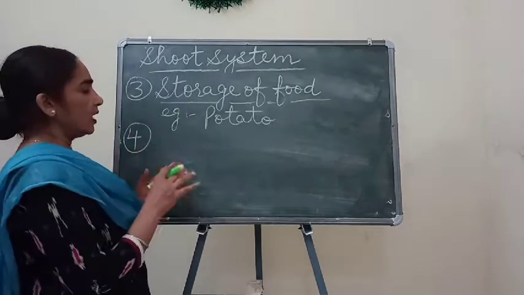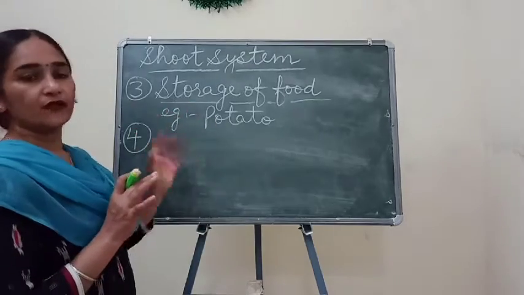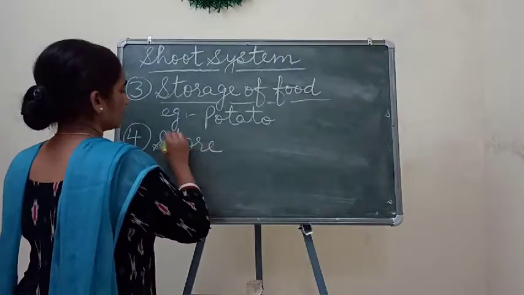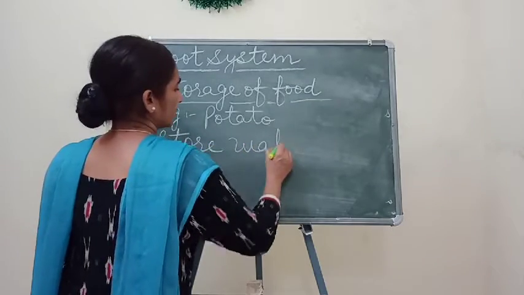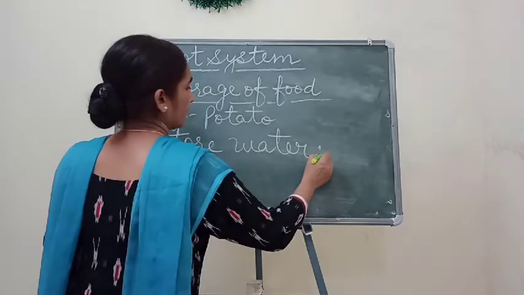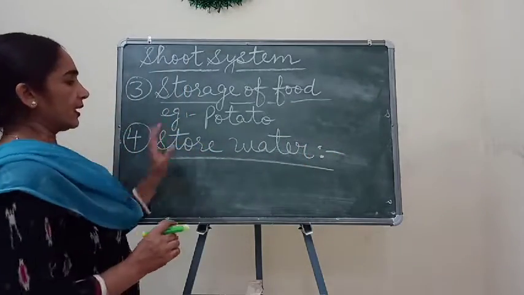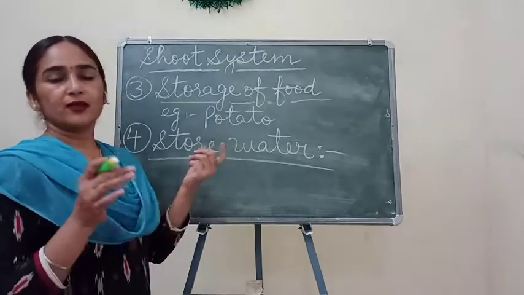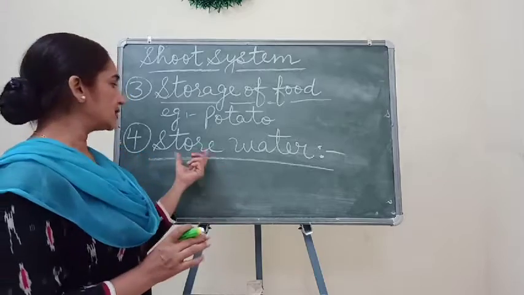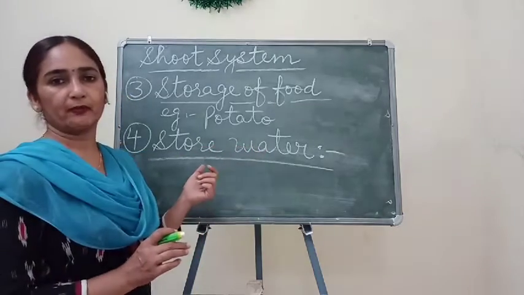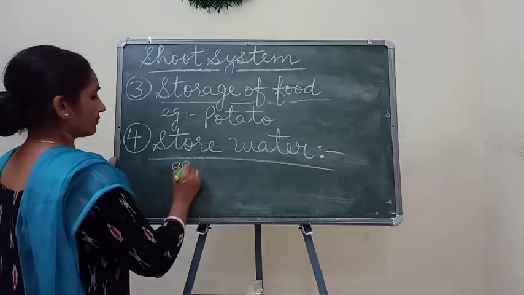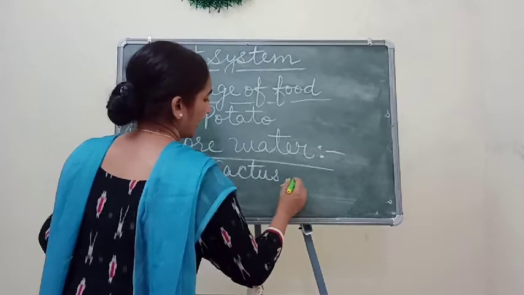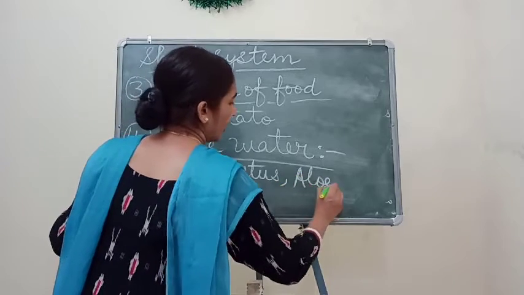And children, the fourth function of the stem is to store water. In some plants, the stem acts as a storage house of water, meaning they can store water inside them. Examples are cactus and aloe vera.